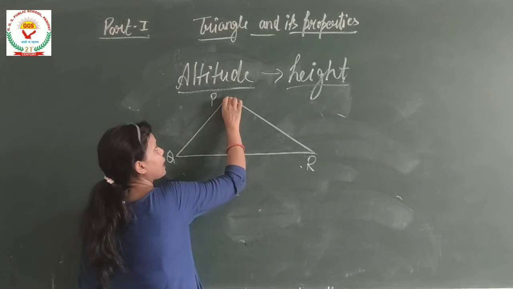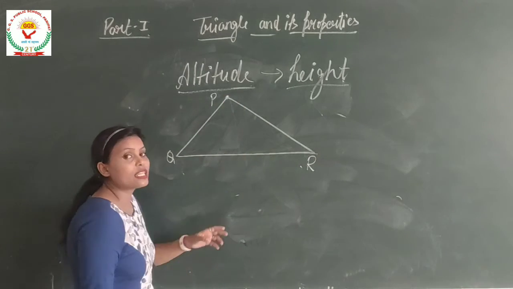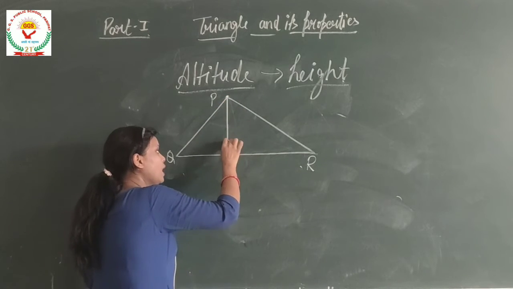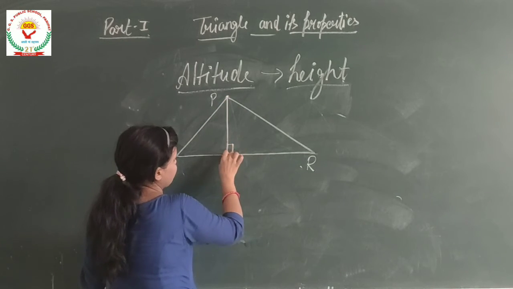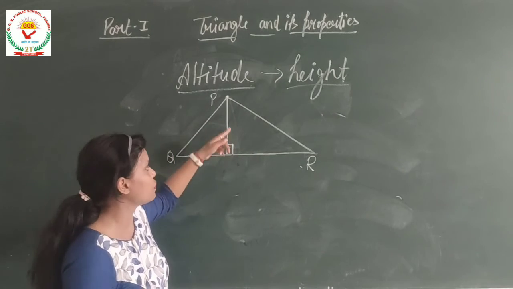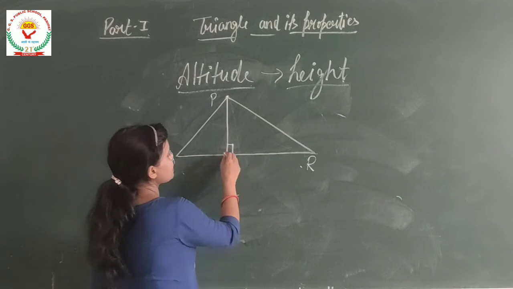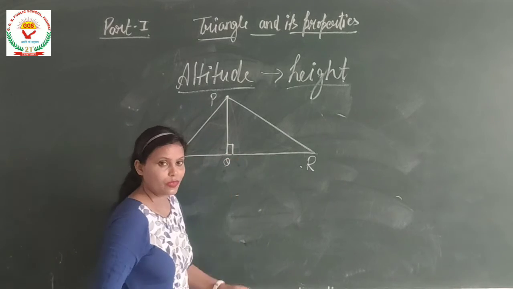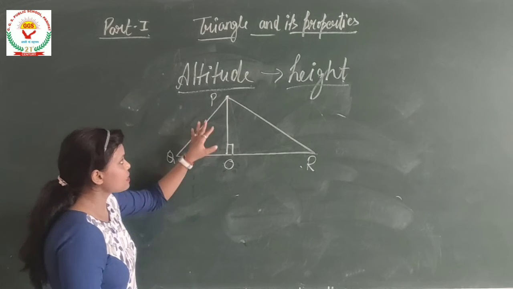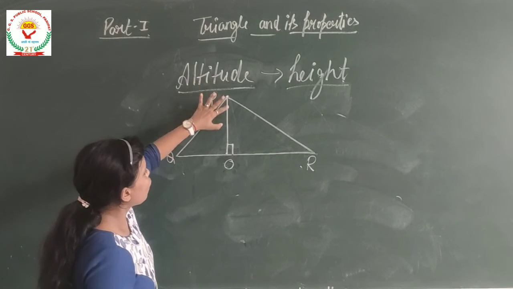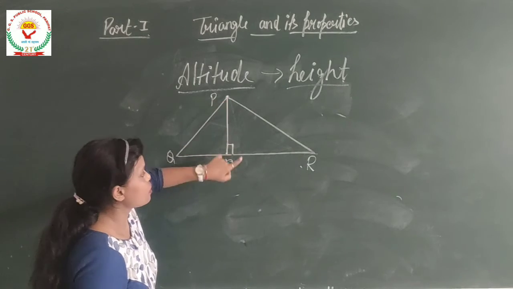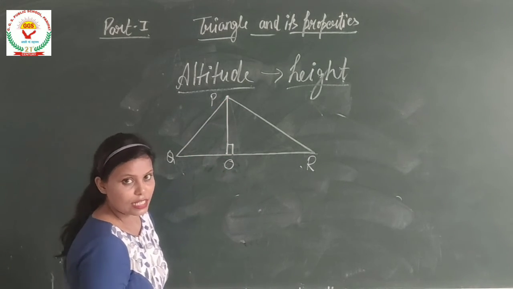Now if any straight line segment which forms a 90-degree angle, which is perpendicular to the opposite side of the vertex, is known as an altitude. Any line segment which falls perpendicular to the opposite side of the vertex is known as an altitude.